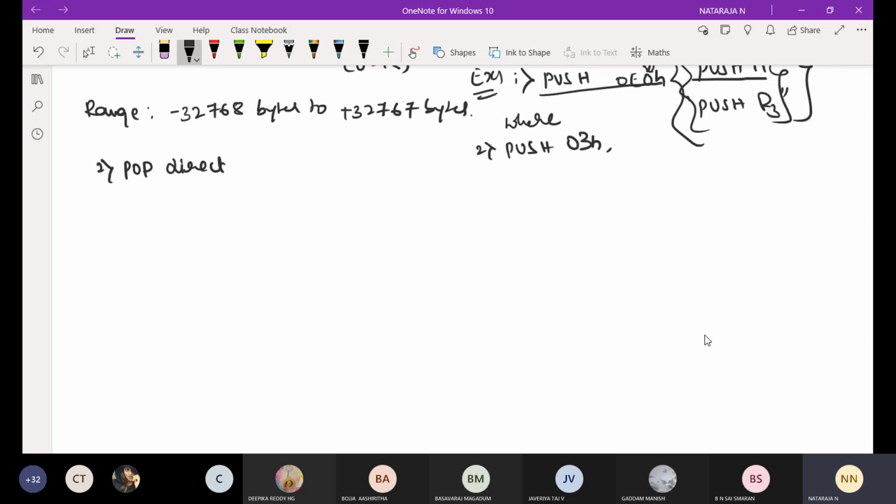Next example, same as the last instruction. POP 0E0H, where E0H is the RAM address belonging to the register A. And the second instruction, POP 03H, where 03H is the RAM address of R3, register 3 of bank 0.